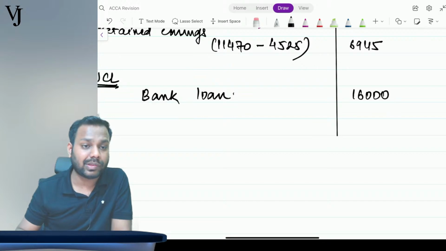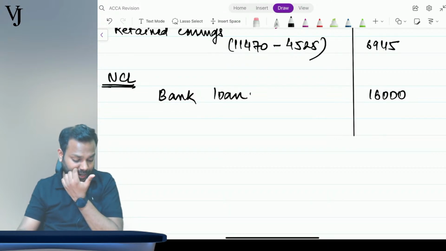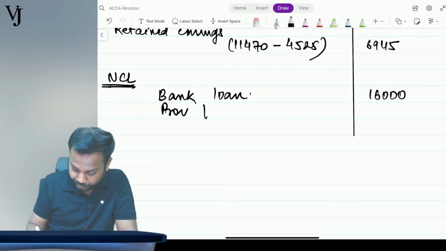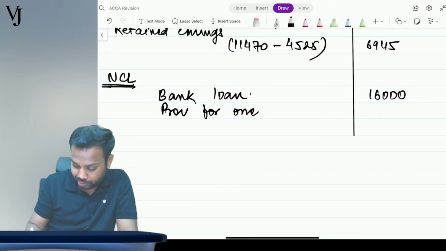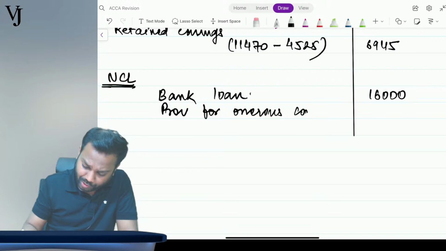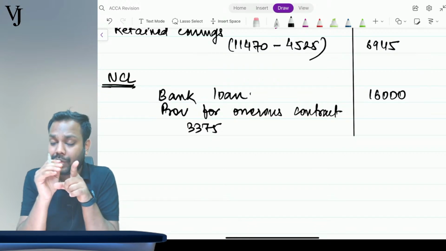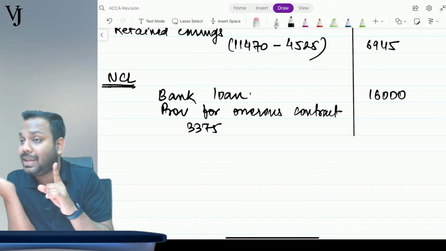Trade and other receivables done. Trade payables is a current liability. Done. Now any other thing in non-current liability? Tell me any other thing in non-current liability? Yes, provision for onerous contract. Now what was the amount for provision for onerous contract? 3375. But now this onerous contract of 3375 has to be settled in 3 years.